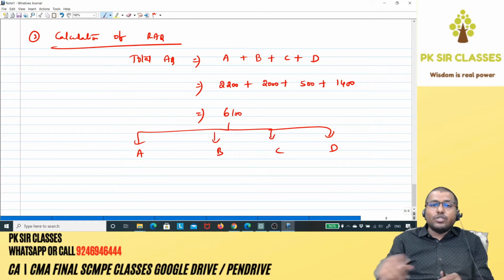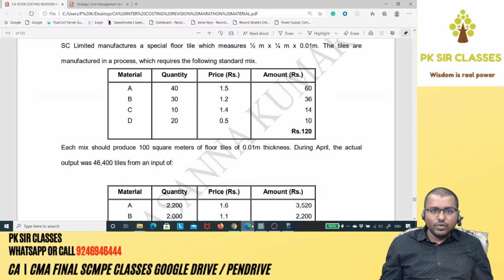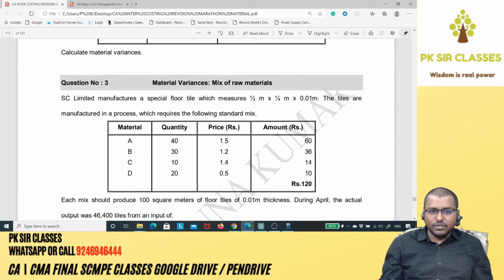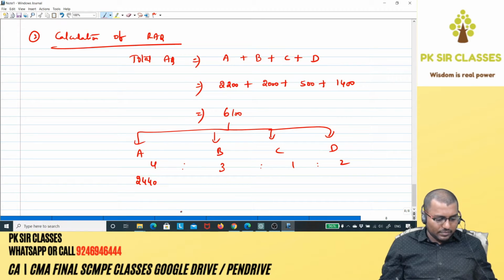Okay. So this should be divided in standard mix. Now what is the standard mix? In the first table it is given. I can show you over here also. This is your standard mix, the first table. 4:3:1:2, which is A, B, C, D. So I think it comes around 10, right? So 6100 into 4 divided by 10, 2440 for A. 6100 into 3 divided by 10,